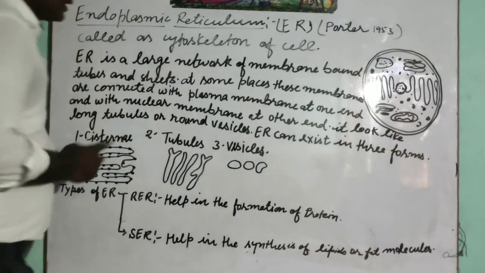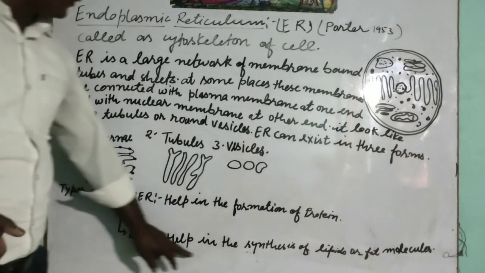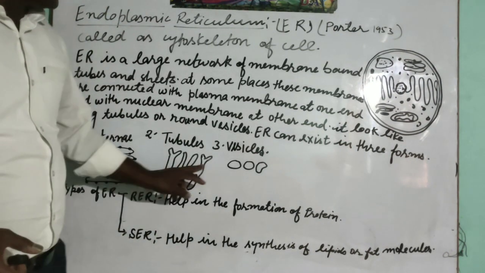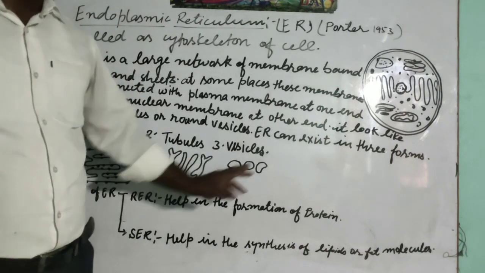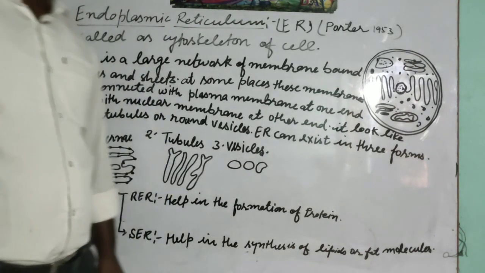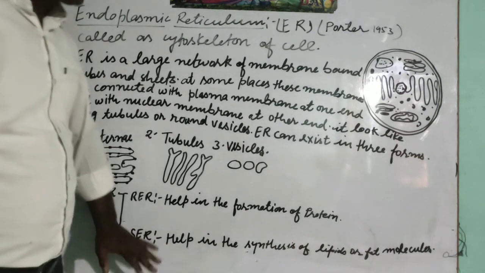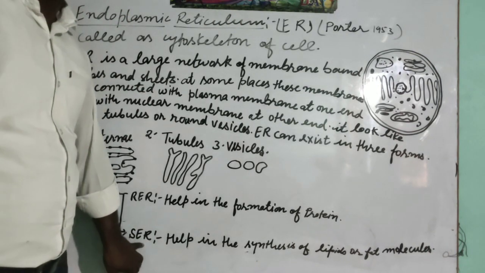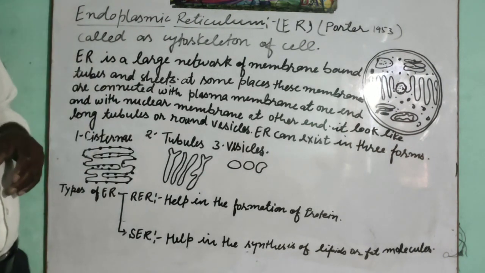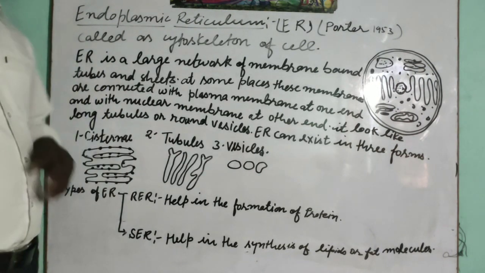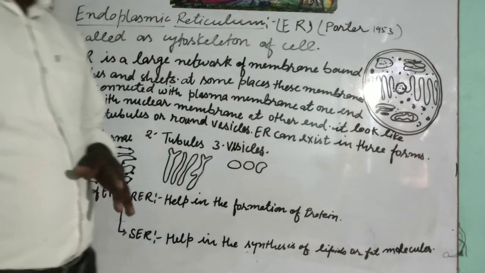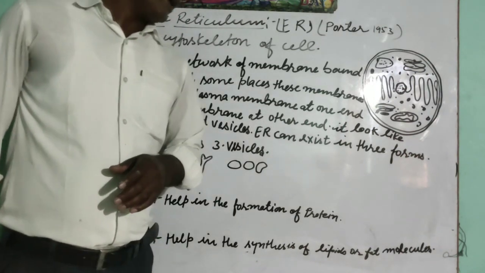And the surface is smooth. The reason is that there is no grain-like structure, there are no ribosomes on the surface of this SER, or smooth endoplasmic reticulum, and this smooth endoplasmic reticulum helps in the synthesis of lipid or fat molecules. This SER helps in the synthesis of lipids or fat molecules.